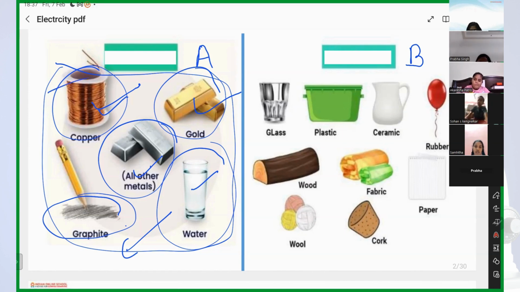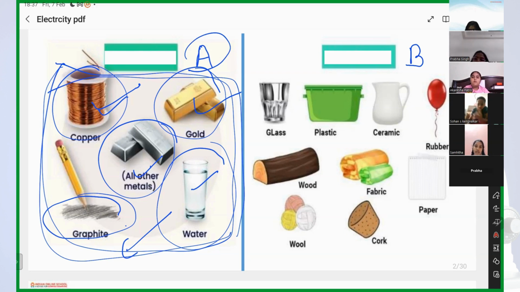So on A side, we have the substances which are good conductors of electricity. Yes, Samhita. Your name is Samhita, right? Okay, Samhita. So on A side, what can we see here? We have good conductors of electricity or bad conductors of electricity? Good conductors of electricity. So we can call them conductors, right? Is it important that only metals will be conductors? No, ma'am, because here we have seen graphite is also there, but it is a conductor. Water is also there, but it is a conductor.